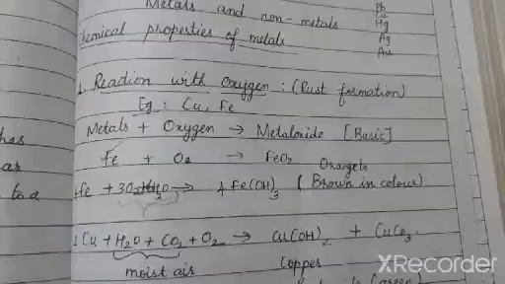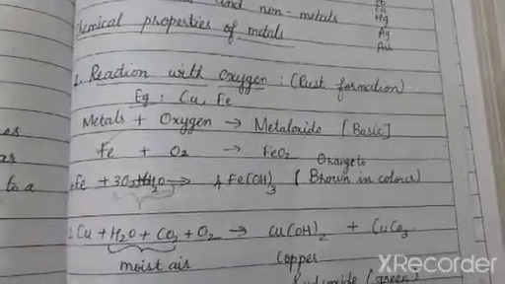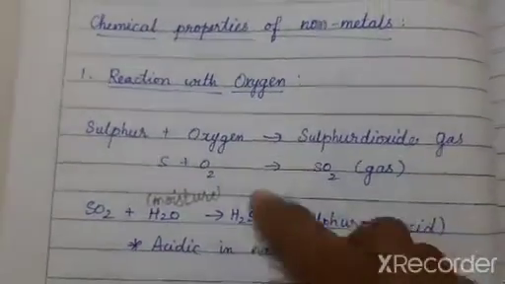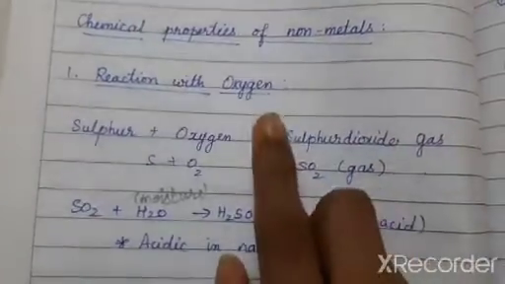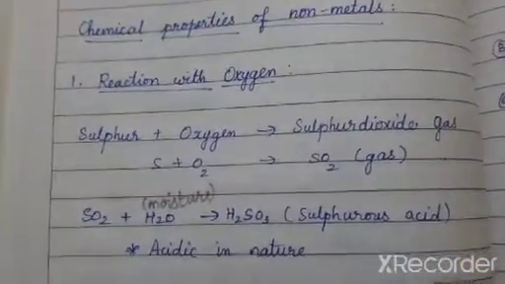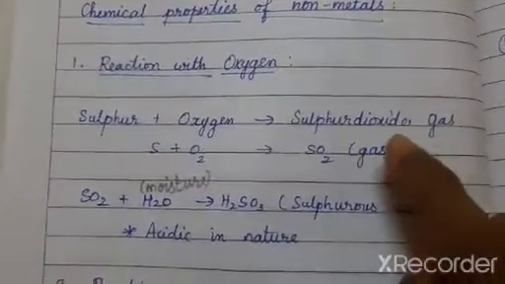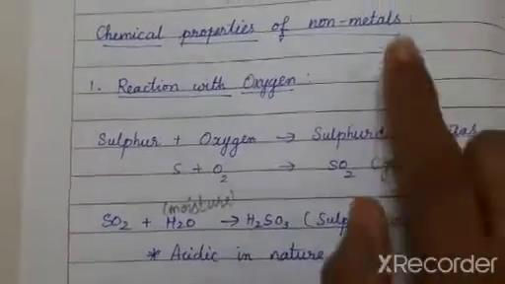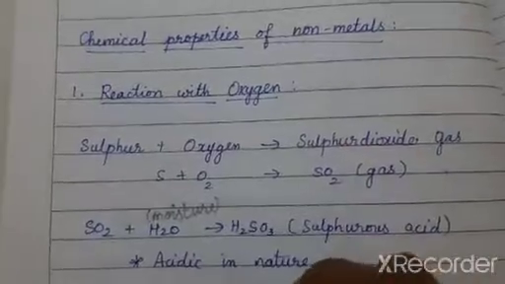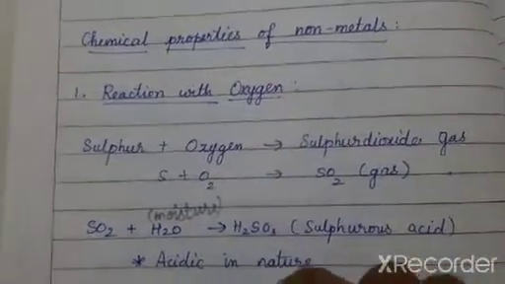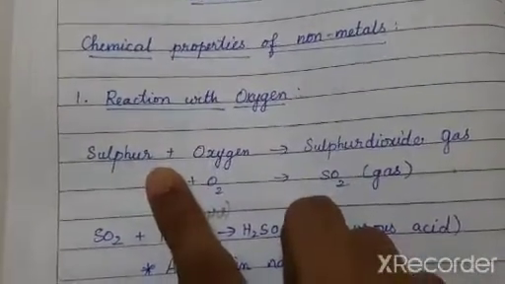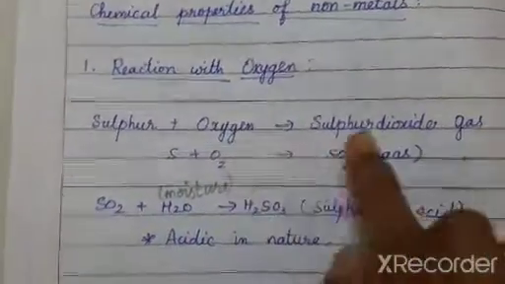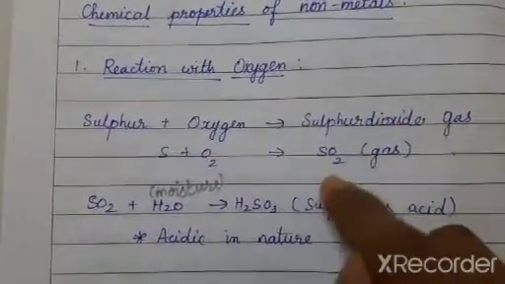Now let us see how non-metals react with oxygen. The non-metals, when reacting with oxygen, form acidic gases. As you know, non-metals exist either in liquid or gaseous state. Sulfur on reacting with oxygen forms sulfur dioxide, SO2.